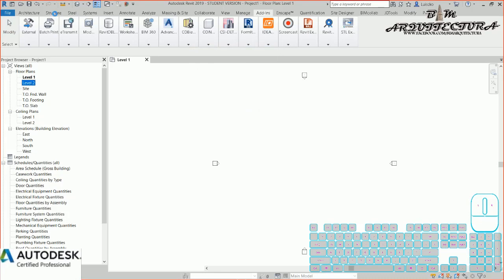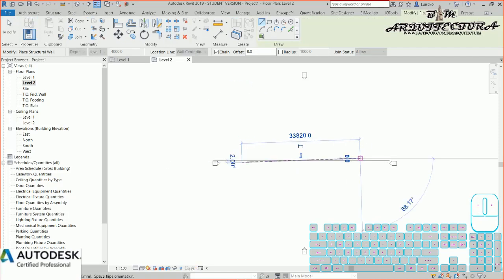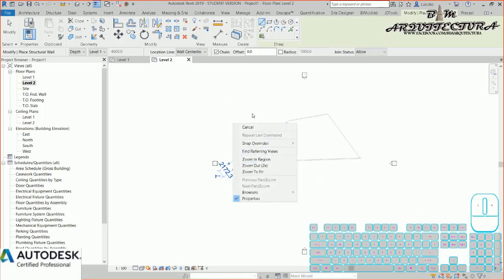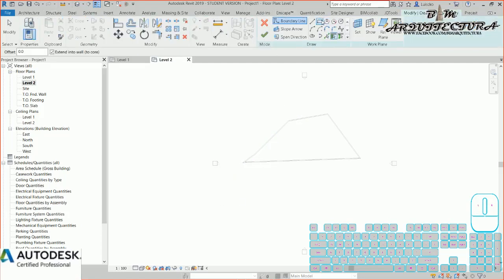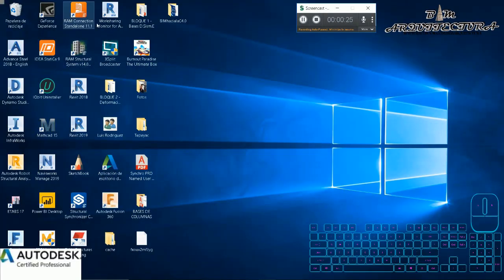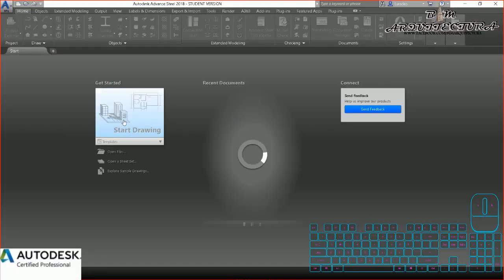For example, I click OK, and I do some modeling, pretty easy. The important thing is that I'd like to show the information that you can record with Screencast. For example, I create a wall and a floor, pretty easy, and then I open Advanced Steel, and if you see, a red region appears that for now is recording Advanced Steel.